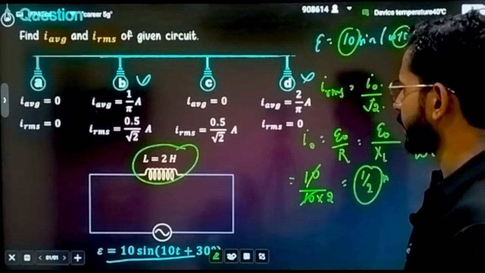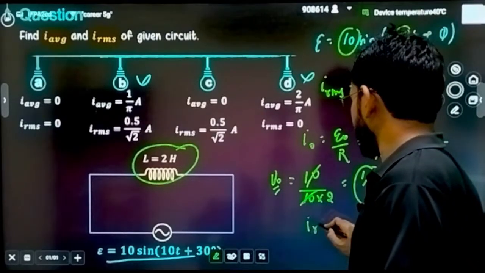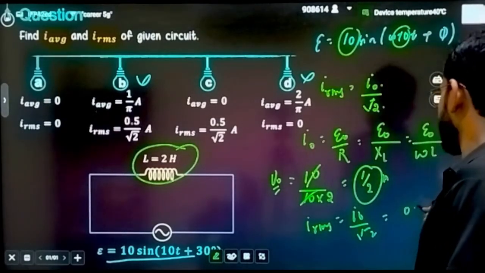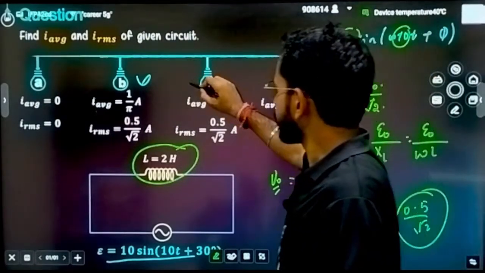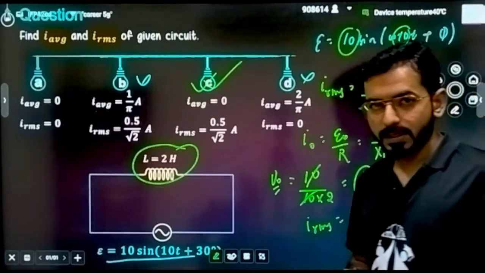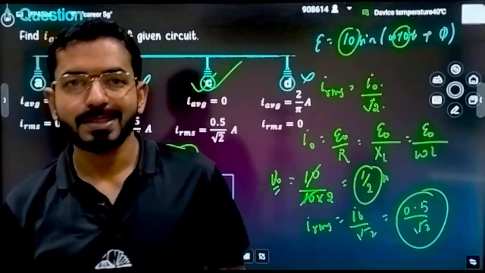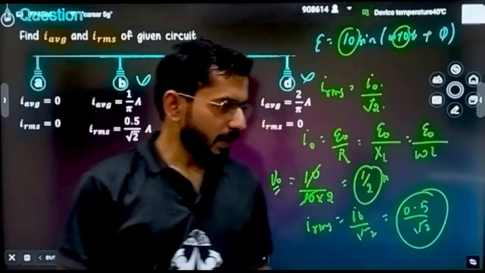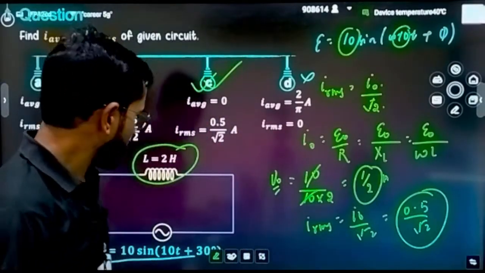Which option is coming correct? Sorry, this is I naught. Because I have to calculate I RMS, that will be equal to I naught divided by root 2. That can be written as 0.5 divided by root 2. That means option C is definitely correct. Is it clear? There was no resistance given, but we have seen that due to the inductor also there is some behavior of resistance, and that behavior is called inductive reactance. We have also seen how to apply the formulas and the rest of the things. Is it clear?